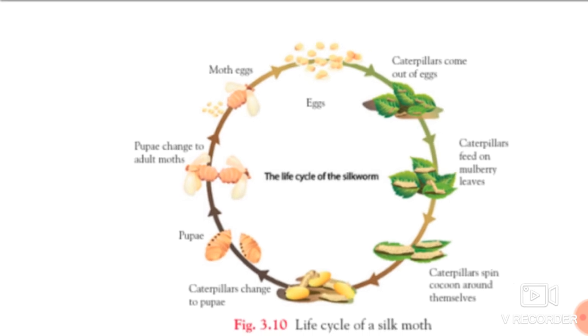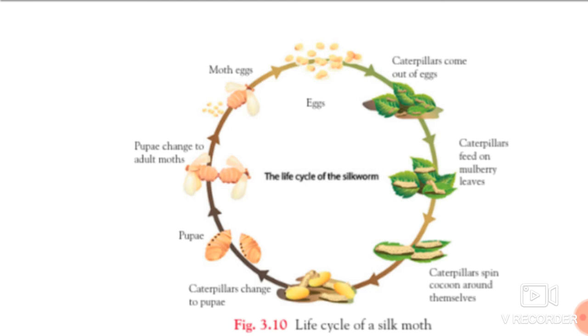In short, the silk moth, the female, lays eggs. After 20 days, the caterpillar or larva, known as the silkworm, comes out of those eggs. Then this silkworm eats the fresh mulberry leaves and grows in size.